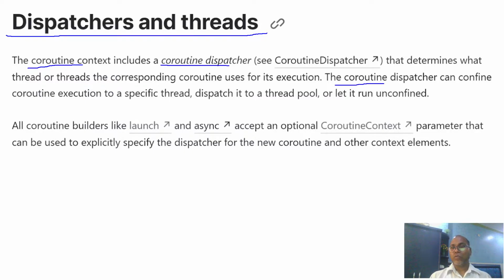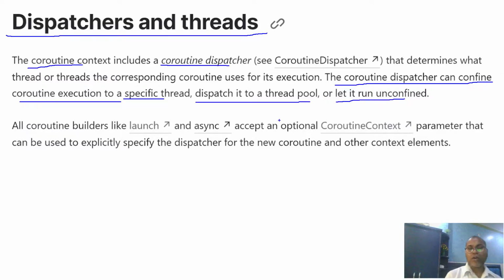The coroutine dispatcher can confine the coroutine execution to a specific thread, dispatch it to a thread pool, or let it run unconfined. So we have the options.